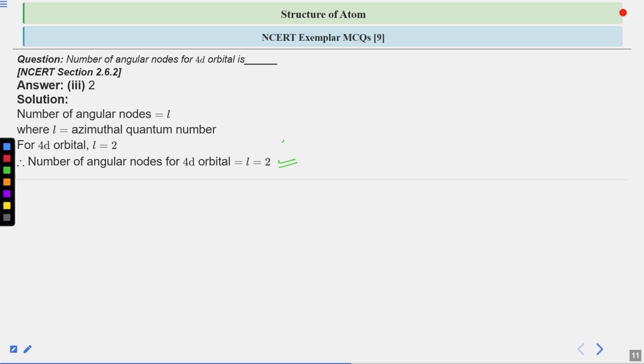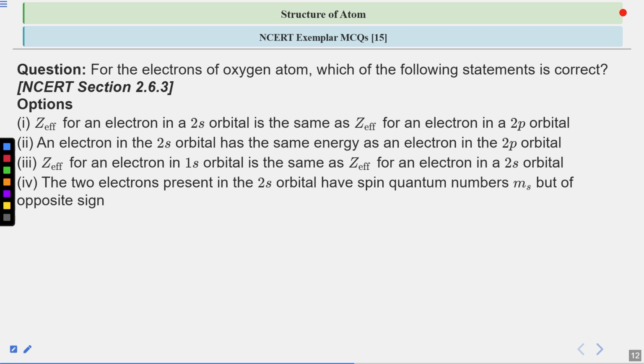Now moving on further. Next question: for the electrons of an oxygen atom, which of the following statements is correct? Your options are: A, Z effective for an electron in a 2s orbital is the same as the Z effective for an electron in a 2p orbital. Second, an electron in the 2s orbital has the same energy as an electron in the 2p orbital.